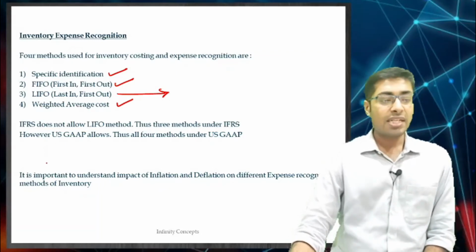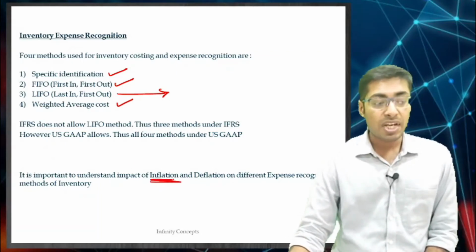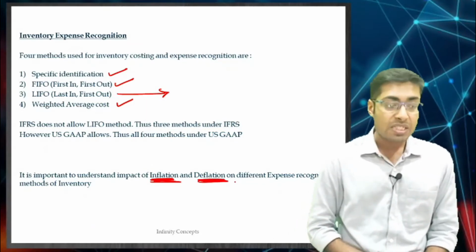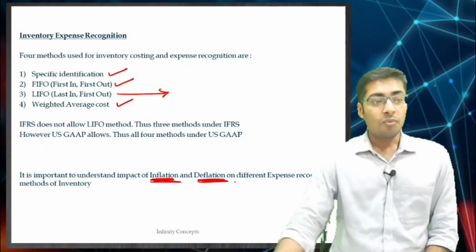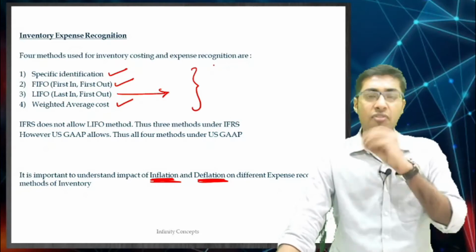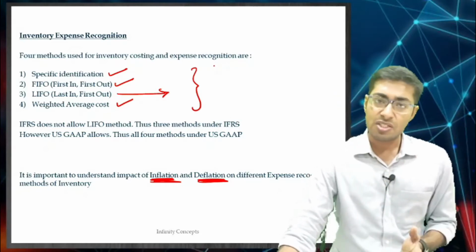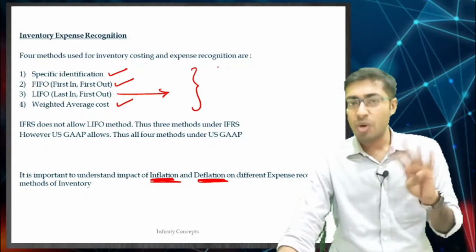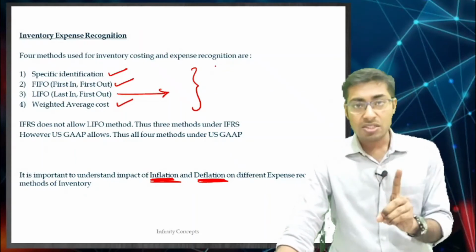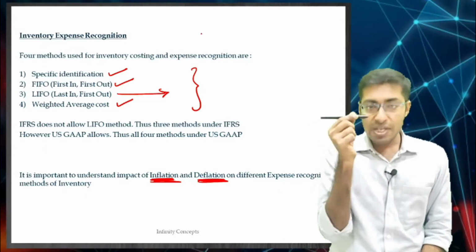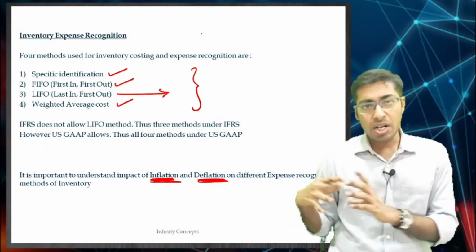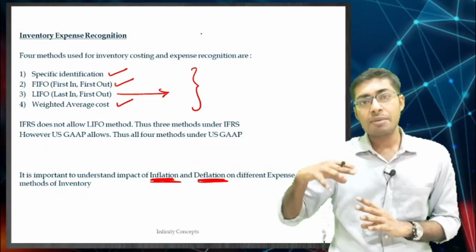It is important to understand the impact of inflation and deflation on the different expense recognition methods of inventory. Now remember, whatever we are doing over here, whether specific identification, FIFO, LIFO or weighted average cost, one thing is common: we have brought the cost per unit of goods from the standard costing or retail cost method, whatever it is.